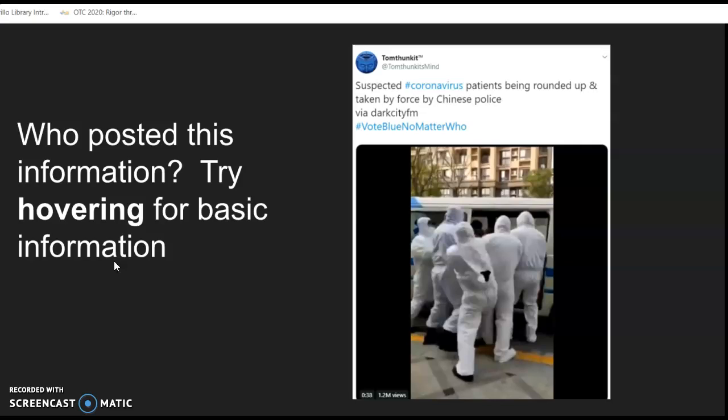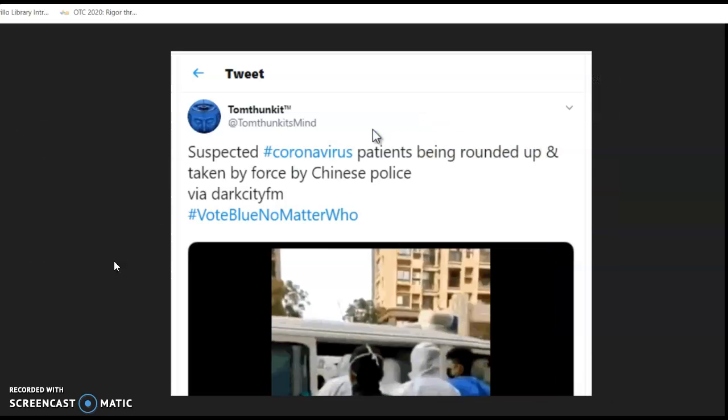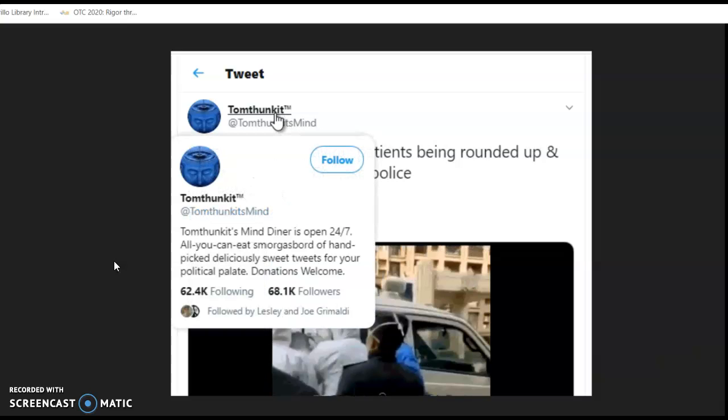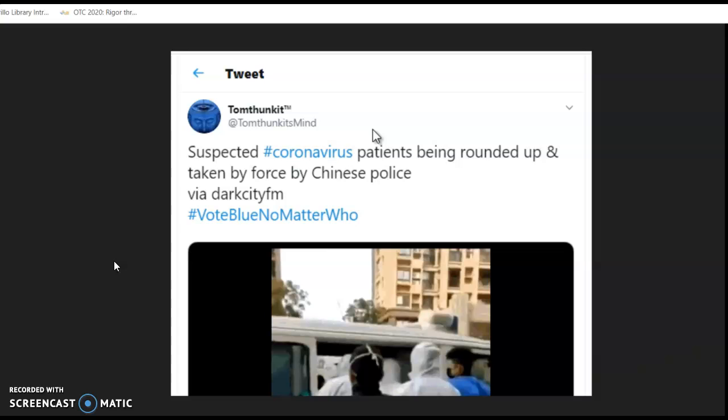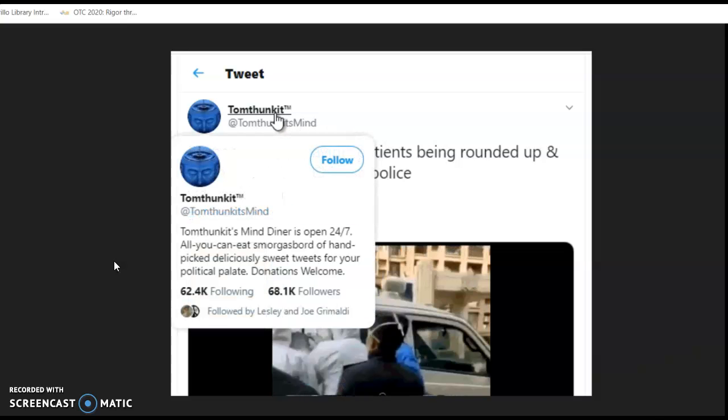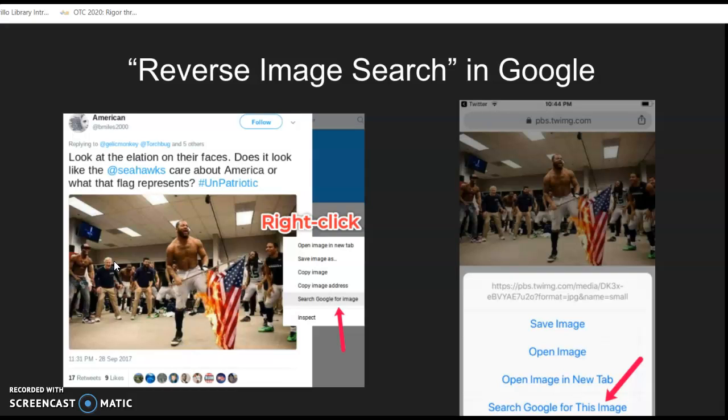When you're looking at social media posts, you can hover over the name and try to get a little more information about who this person is. In this case, this is the information they have about who they are, and based on that, I would not use them as a source for what's happening in China with the coronavirus. Similarly with pictures, you can try to put them in context. This is an image that's been photoshopped, and you can do a reverse search in Google, or even just type in a description of the picture in Google and try to figure out where this image is coming from.